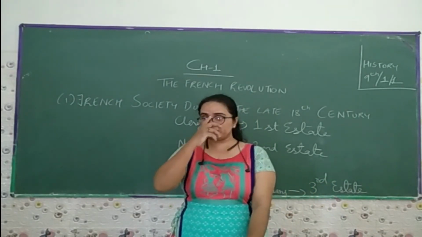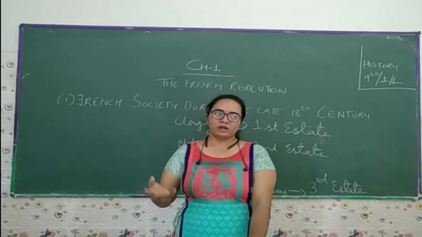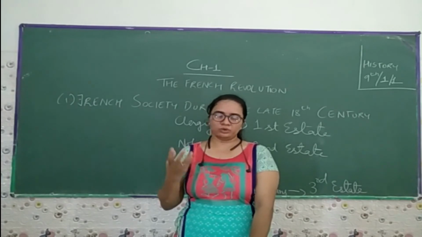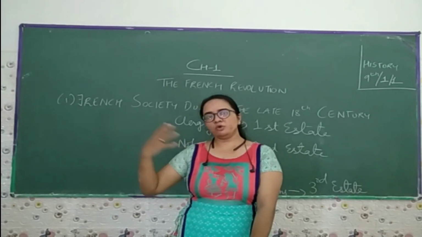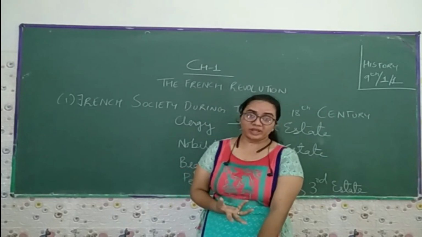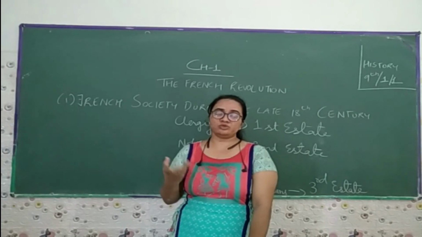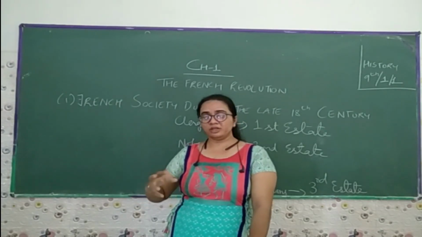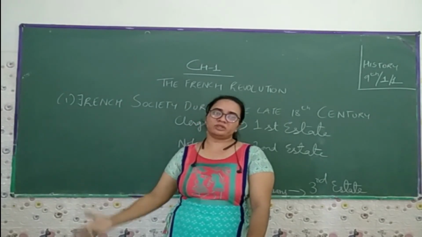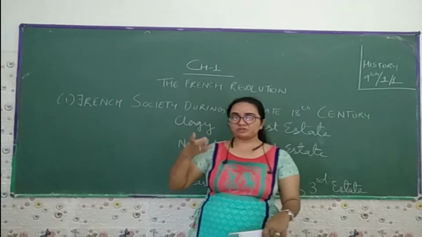The queen suggested that if you do not have the money to buy bread, then go and buy cake, but cake comes at a very high rate and is expensive. So you can see the mindset of the queen, who suggested that rather than bread, the people could buy cake. This shows the condition and the mindset of the rulers.